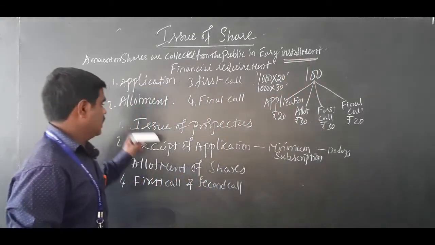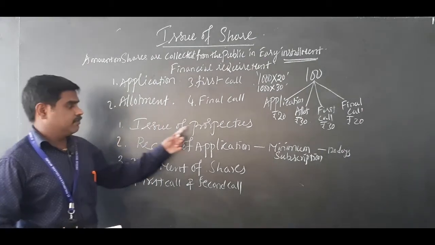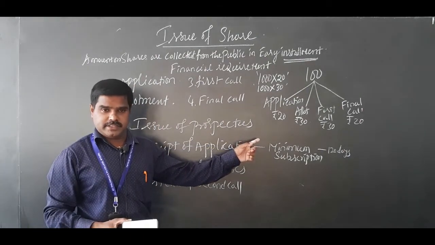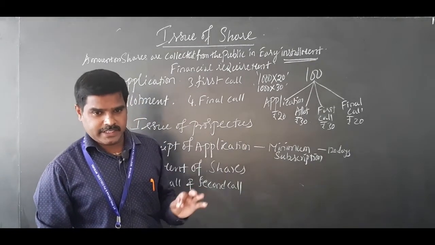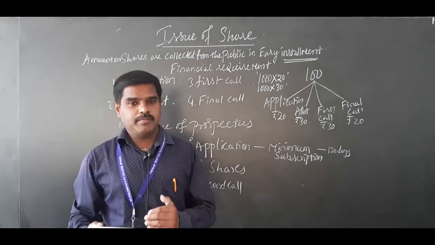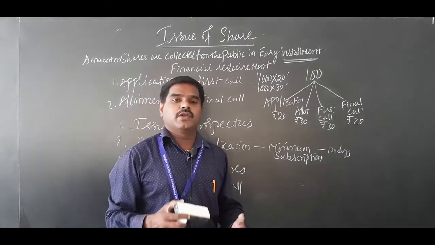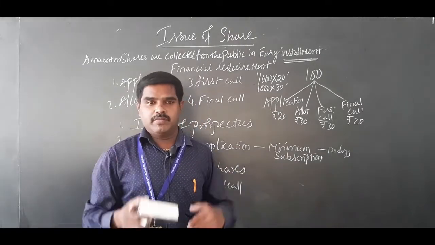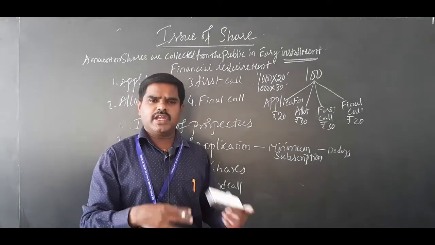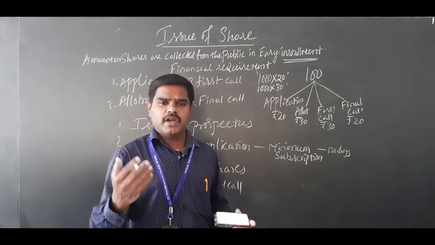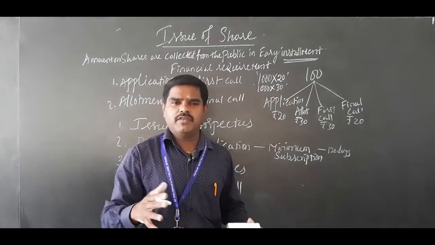Now coming to this, how will a company issue the shares? Yes, first the company has to issue the prospectus. First the company has to give an advertisement saying that so and so, we are starting a company, our project is like that, and if you are interested you can purchase our company shares. The company will give an advertisement, or orally they may say to their friends or relatives or any outsider, we are starting a company, if you are interested you can purchase our company shares.